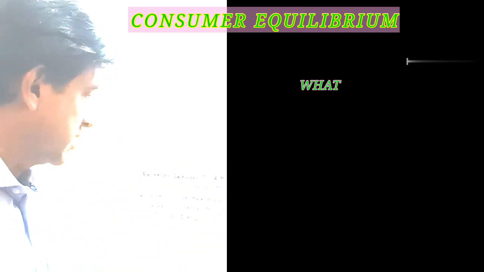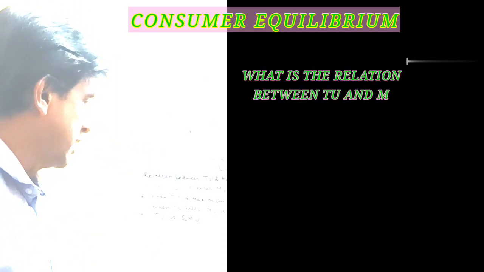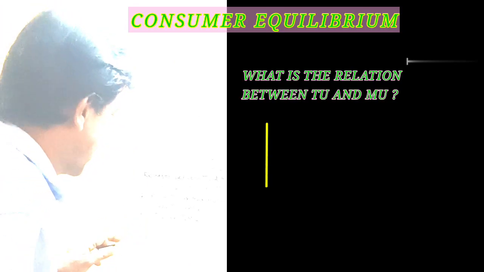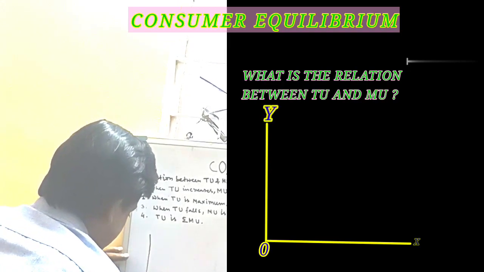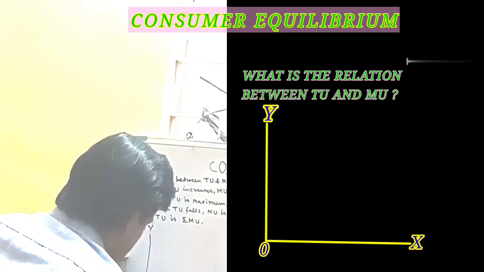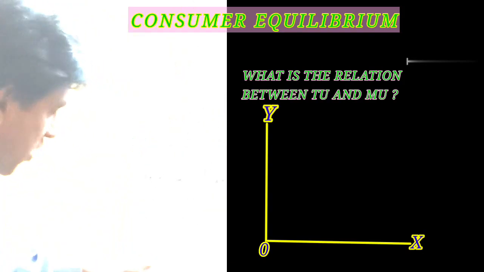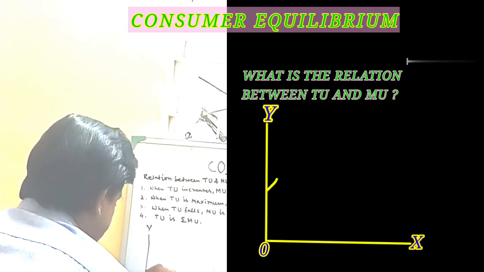So now we are going to the third portion. Now the TU and MU are very important, they have some relation, and in the examination this comes like, just mention some relationship between TU and MU. How to find out? Now see, if we see the curve of total utility and marginal utility, let's see here, x-axis and y-axis, here is y, here is x, and the point 0. From here, always total utility goes up in the initial stage.